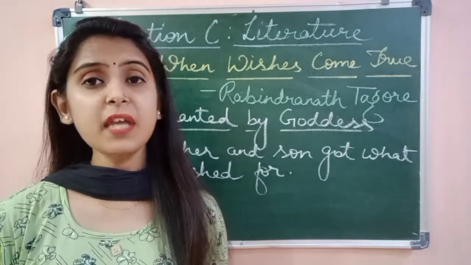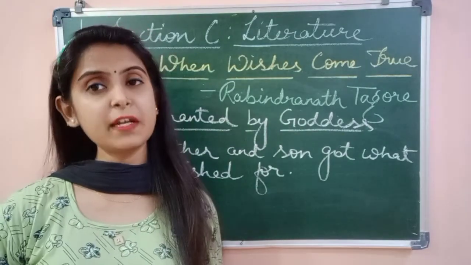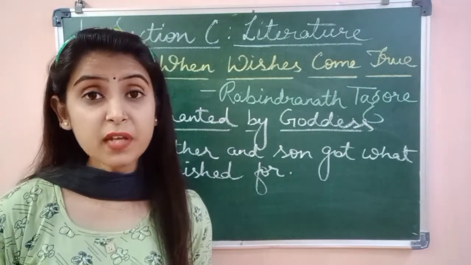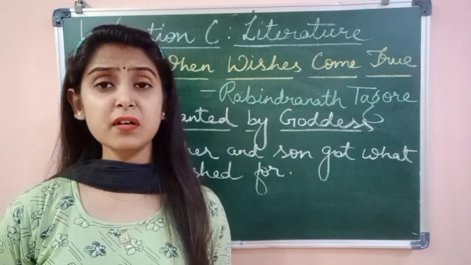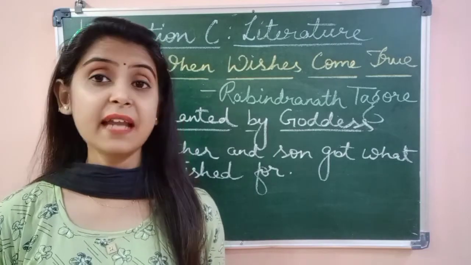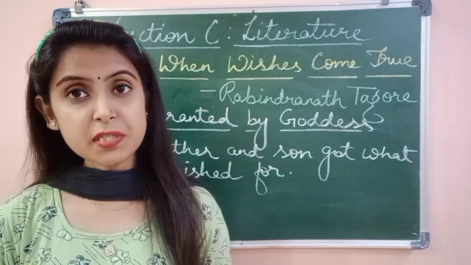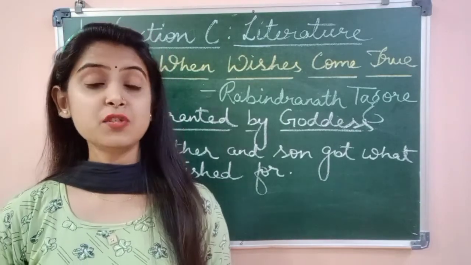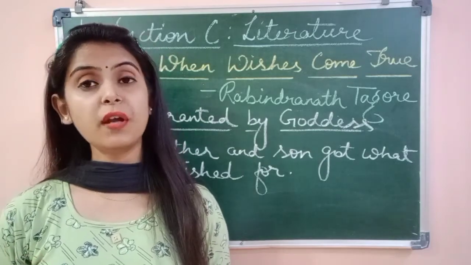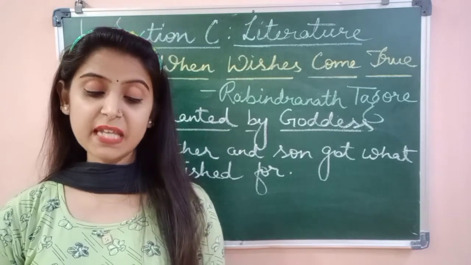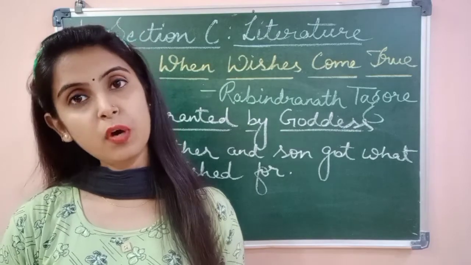And finally, in the end, they repented, which means they regretted, they did not want all that to happen. They soon realized that they were better when they were in their real ages. They sincerely, earnestly prayed to the goddess again that they had realized their mistake and wanted to be back to their real ages. So the goddess again appeared and asked them if they were satisfied or not. They told the goddess that they were completely satisfied, and they requested the goddess to change them back to the age that they were in before.